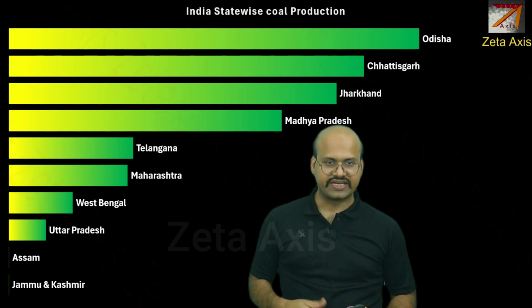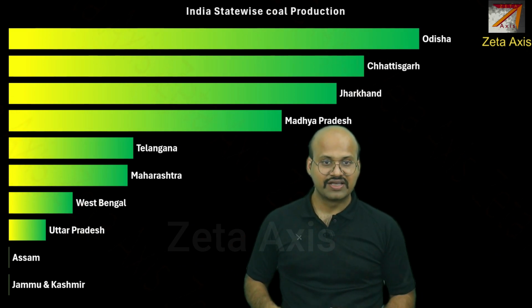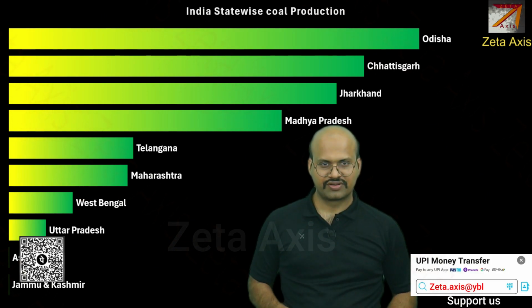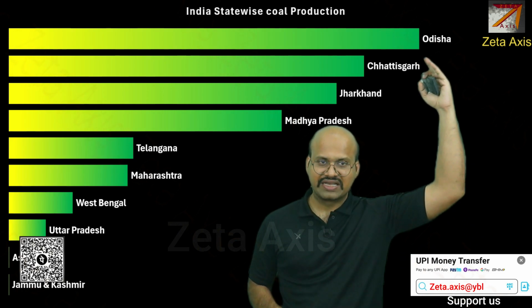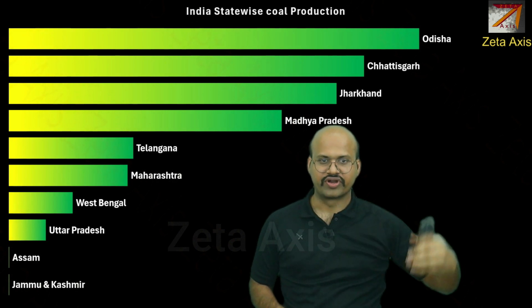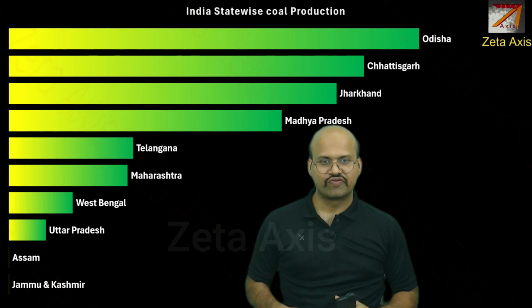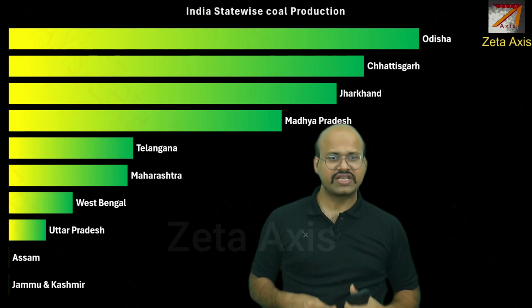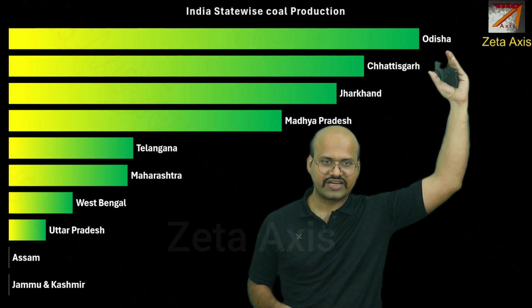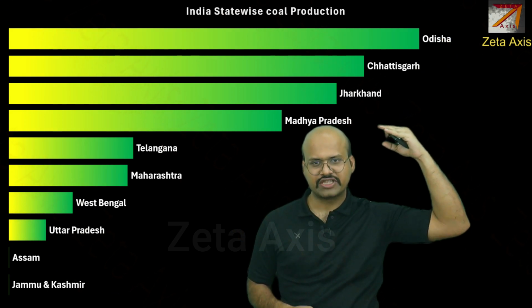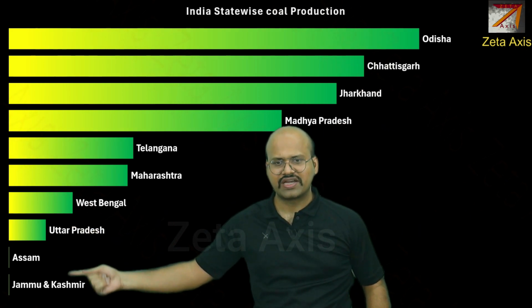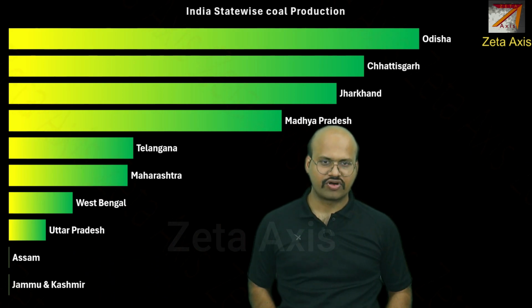And if we see the states based on their production, remember in the previous slide we saw the coal reservoirs. In this slide we are seeing the annual production of coal. We can see that Odisha leads the states in production of coal, followed by Chhattisgarh, Jharkhand and Madhya Pradesh. And then we have Telangana, Maharashtra, West Bengal, Uttar Pradesh, Assam and even Jammu Kashmir produces some amount of coal.